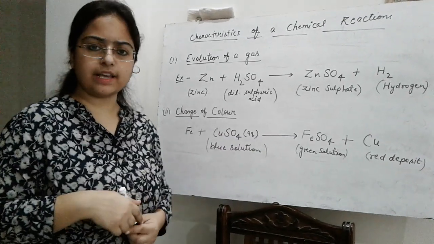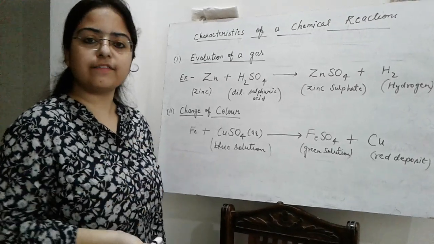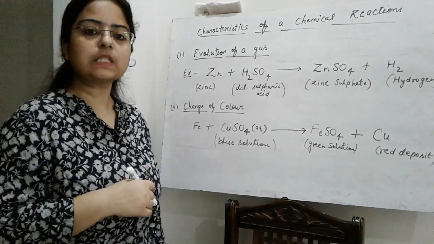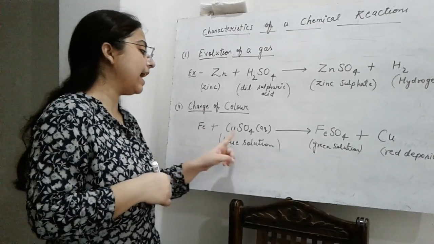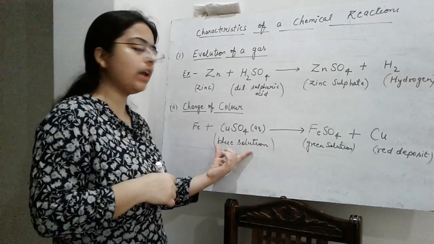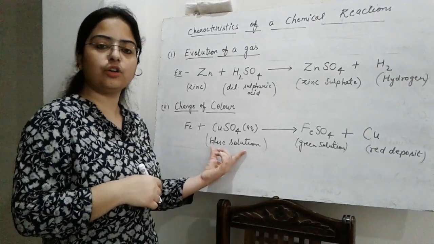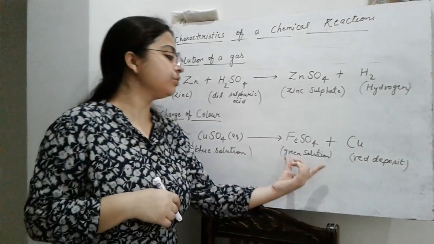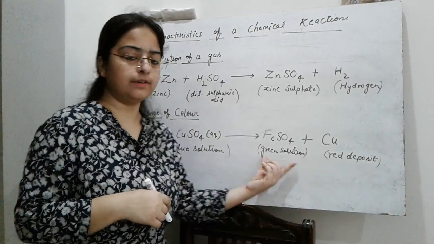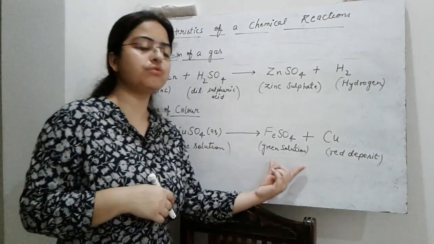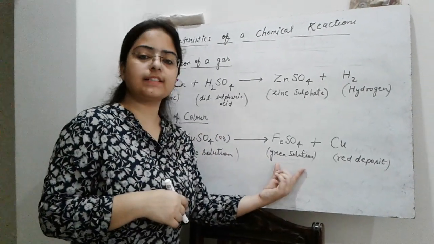When a chemical reaction takes place, the color of the reactant fades away and the new color of the product is formed. For example, when iron is added to a blue colored solution of copper sulfate, the blue color of this solution fades away due to the formation of ferrous sulfate, which is green. It means the blue solution changes into a green solution on reacting with iron, forming ferrous sulfate solution.